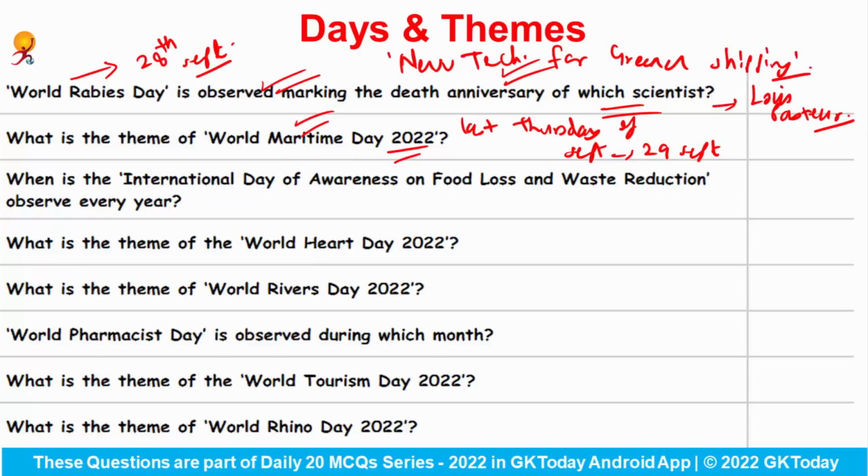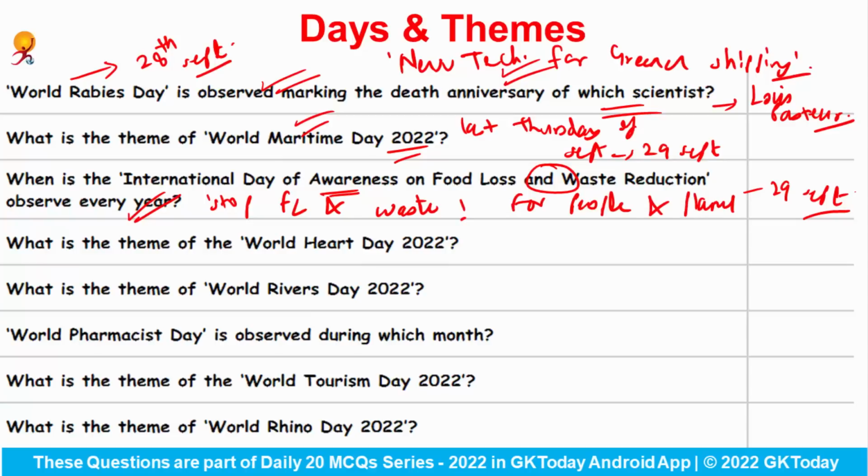Okay. When is the International Day of Awareness on Food Loss and Waste Reduction observed every year? This day is observed on 29th of September, and this year the theme was Stop Food Loss and Waste for People and Planet. Okay. What is the theme of World Heart Day 2022?